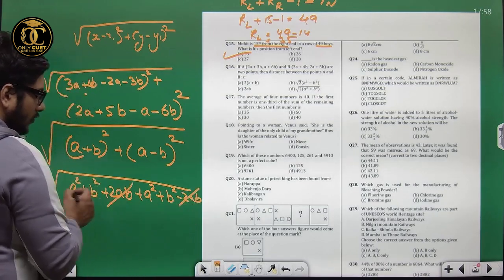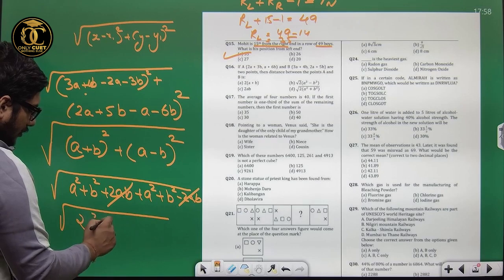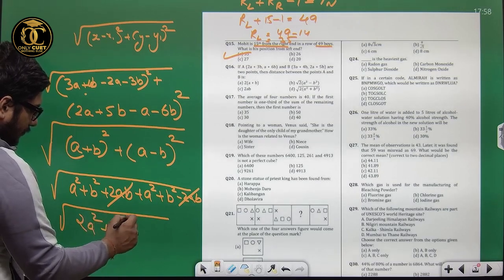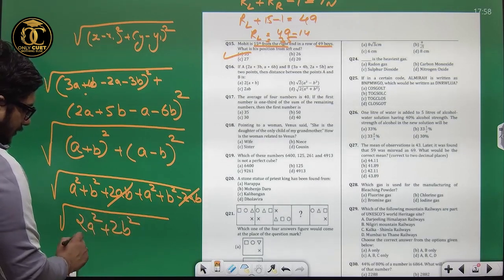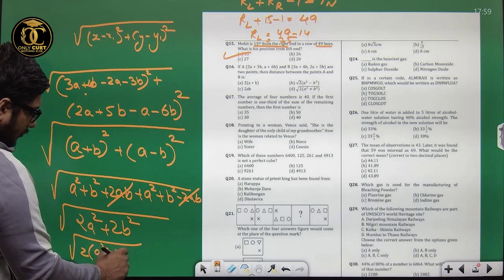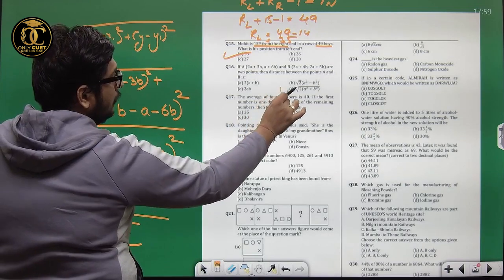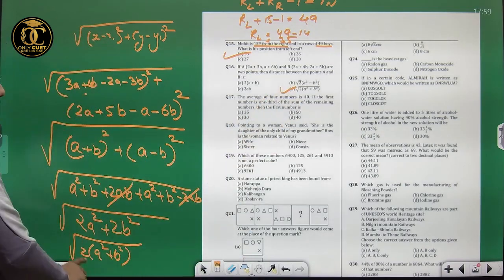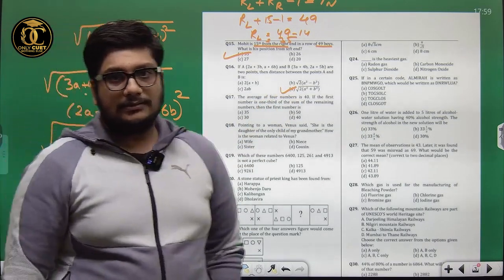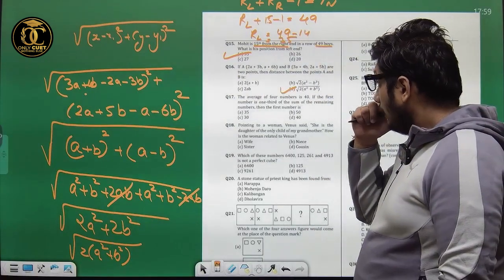Plus 2ab and minus 2ab get cancelled. This turns out to be 2a square plus 2b square. So that is under root 2 into (a square plus b square). That is the correct answer. I hope it is clear now.